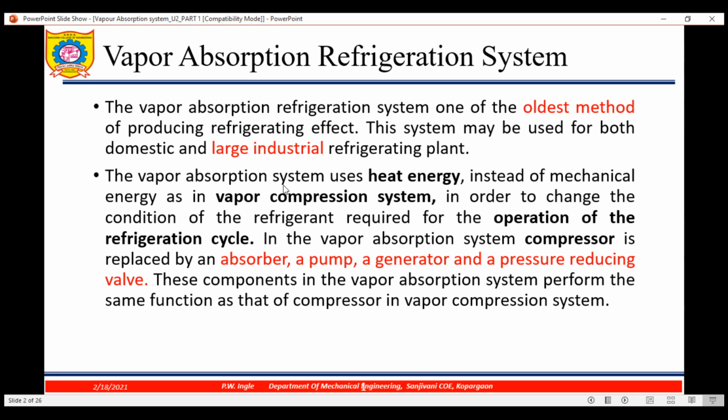These components in the vapor absorption system perform the same function as that of the compressor. Which components? Absorber, pump, generator and pressure reducing valve. So in short, the compressor is replaced by all these components.